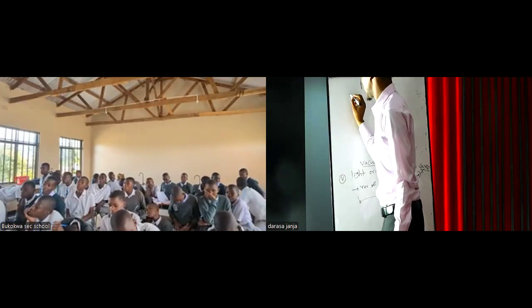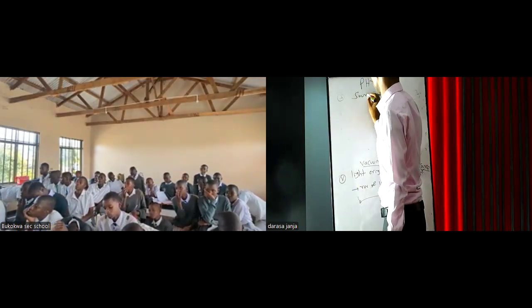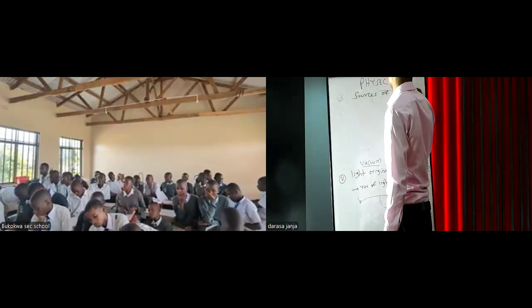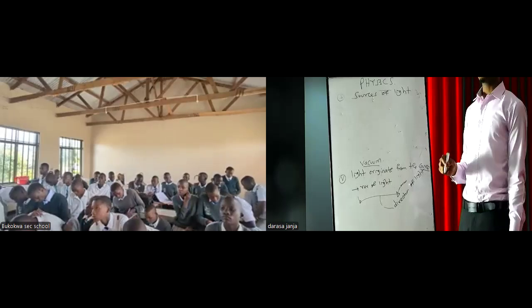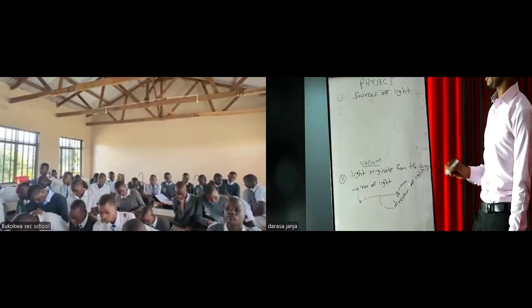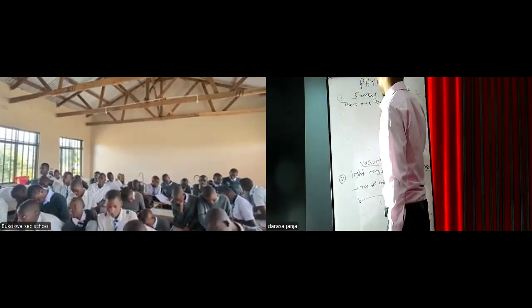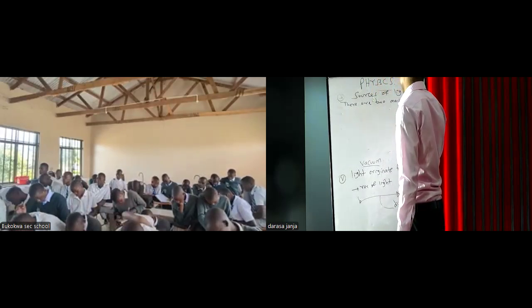The third part of this topic is sources of light. We have two main types of sources of light.